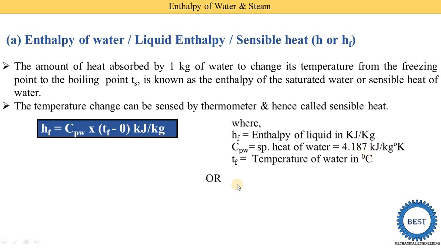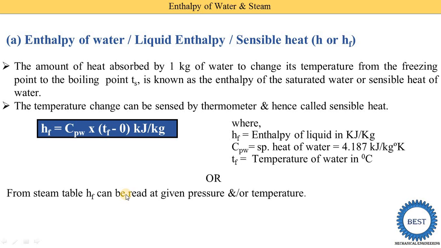So we are also able to find out the enthalpy of the water from the steam tables. How can we find it? From the steam table, hf can be read at the given pressures or temperatures. So if we know either the temperature or the pressure of the water, then we are able to find out the enthalpy of the water from the steam tables.